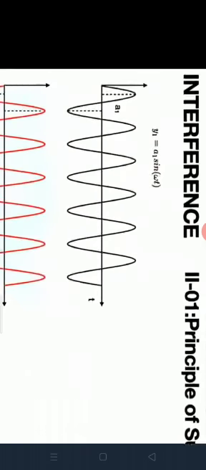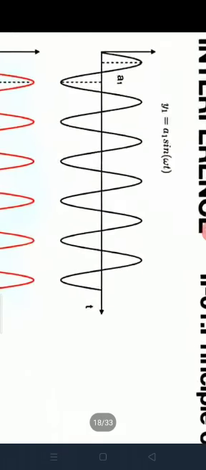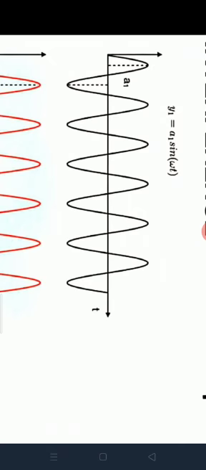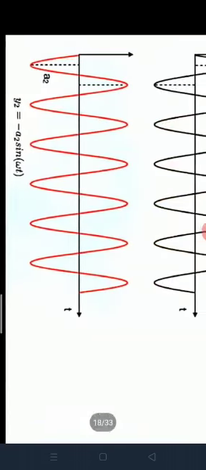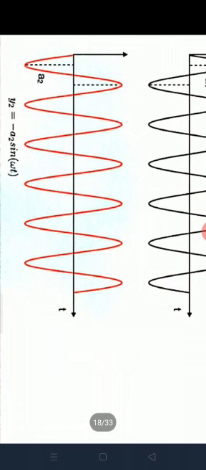What will we get, let's see. Here first of all I take one light ray which is traveling from crest to trough. So I call it y1 is equal to a1 sin omega t. Here the other light ray source is traveling from trough to crest.